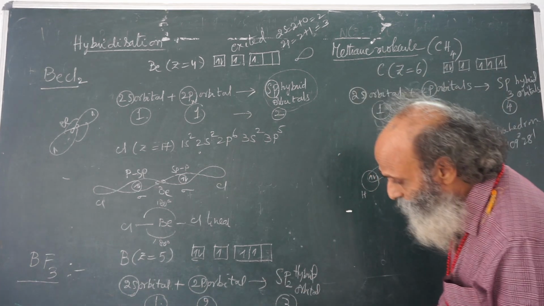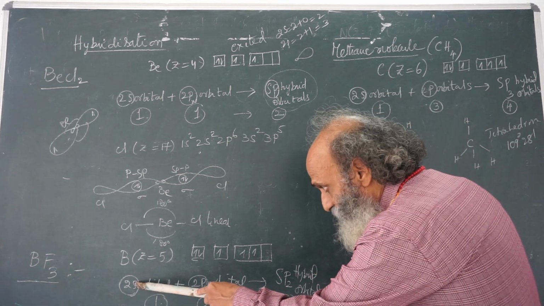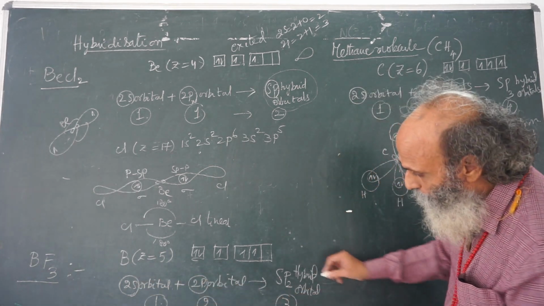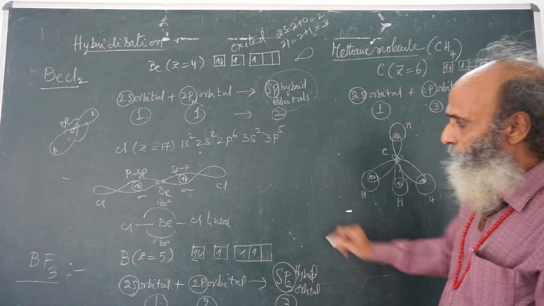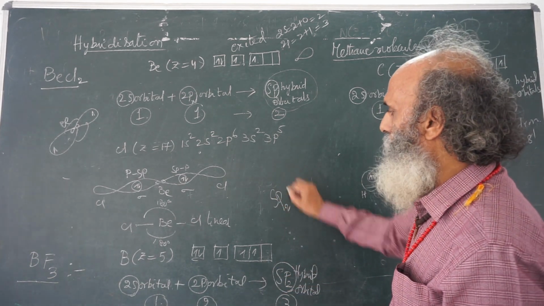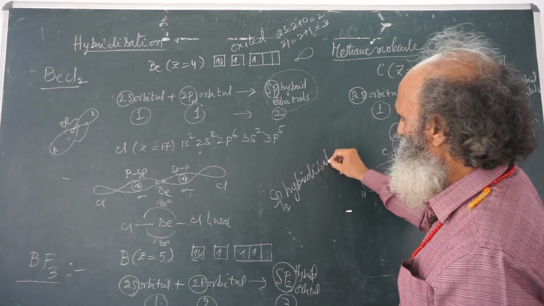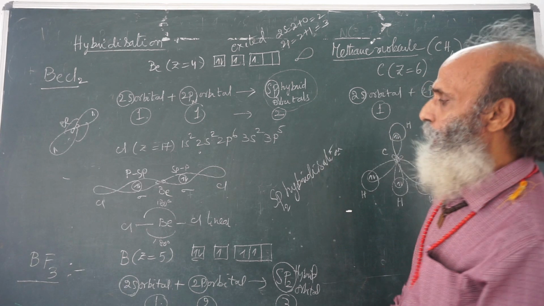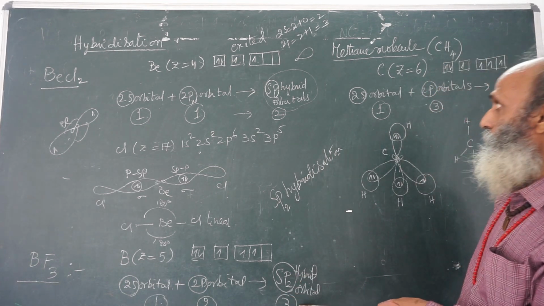So therefore we will get 3 hybrid orbitals. And as there is one s and two p, therefore we call these hybrid orbitals sp2 hybrid orbitals, and this is sp2 hybridization. So we got 3 sp2 hybrid orbitals.